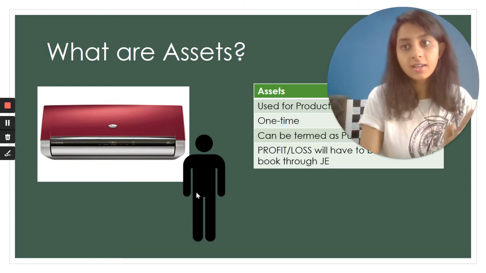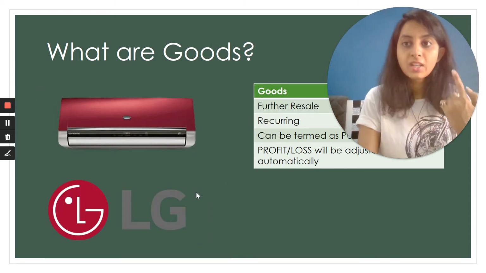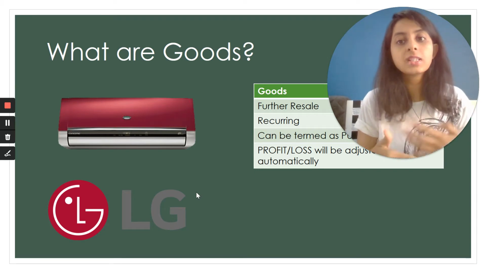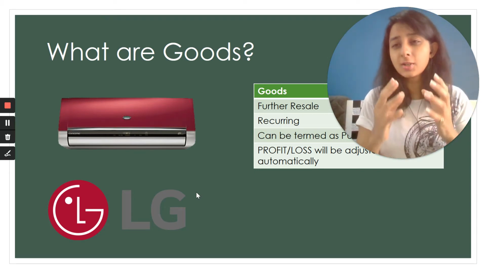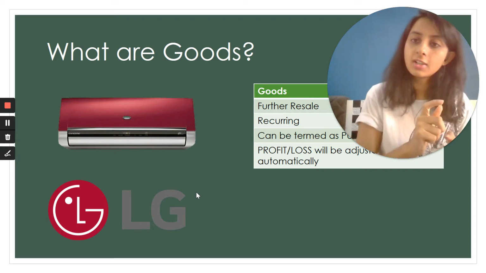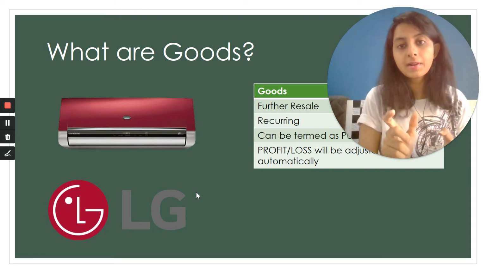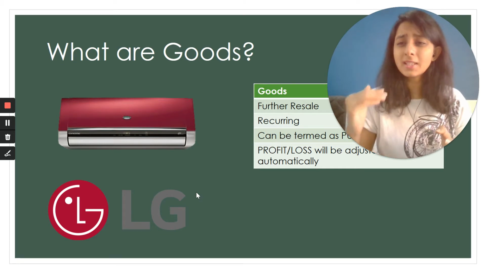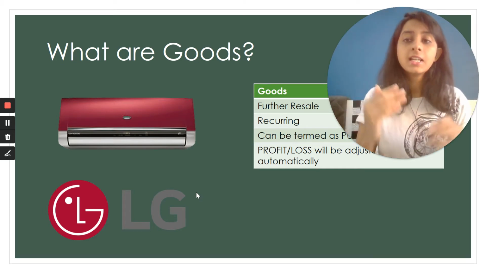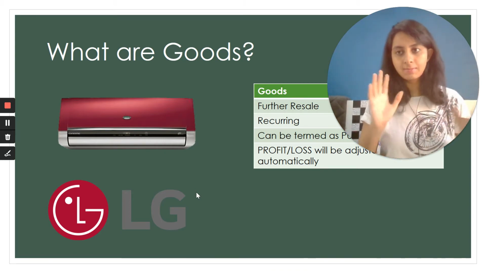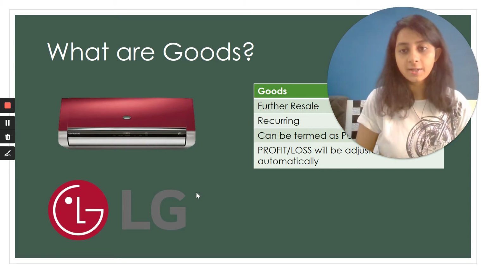But the same air conditioner for LG is goods. So basically, any owner who uses a particular product for further resale, that is called goods. However, the same product used by the owner for further production or for the purpose of giving services is called an asset. I hope that basic differentiation is pretty much clear.